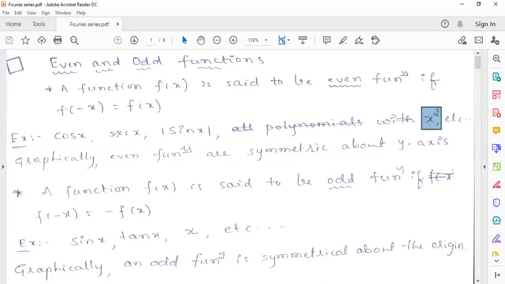Graphically, how can we decide whether it is even or odd? You just have to check the graph of that function. If it is symmetric about the y-axis, then we can say that the function is an even function. For example, y equals x square is a parabola, right? That picture you are already familiar with. It is symmetric about the y-axis. That's why we can say that it is an even function.